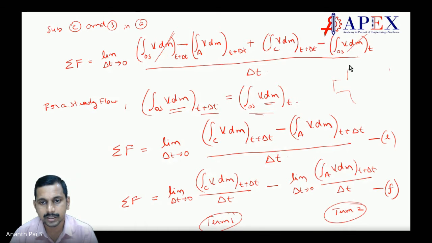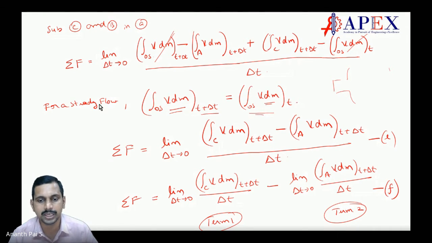So the open system at t plus delta t and the open system at t are the same, correct? For a steady flow, this is the same. Only in the case of steady flow does this happen. If you consider this open system, whether it is a steady flow system or a non-steady flow system, the open system is the same, students.